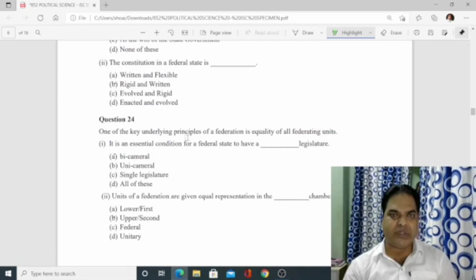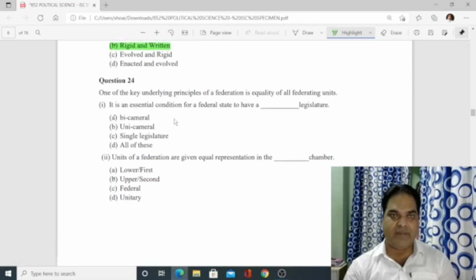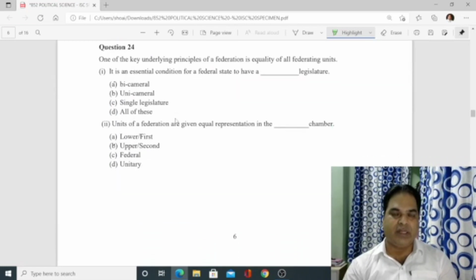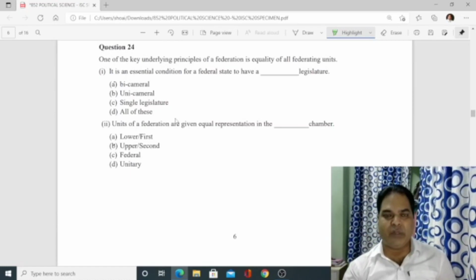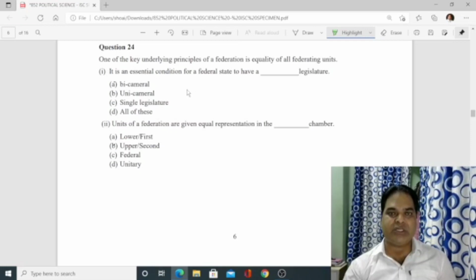Number 2, constitution in a federal state. The constitution in a federal state is rigid, written. This one, rigid and written. B is the correct answer. Number 24. One of the key underlying principles of federation is equality of all federating units. So on the basis of this, it is an essential condition for a federal state to have a dash legislature. So definitely A, bicameral legislature.